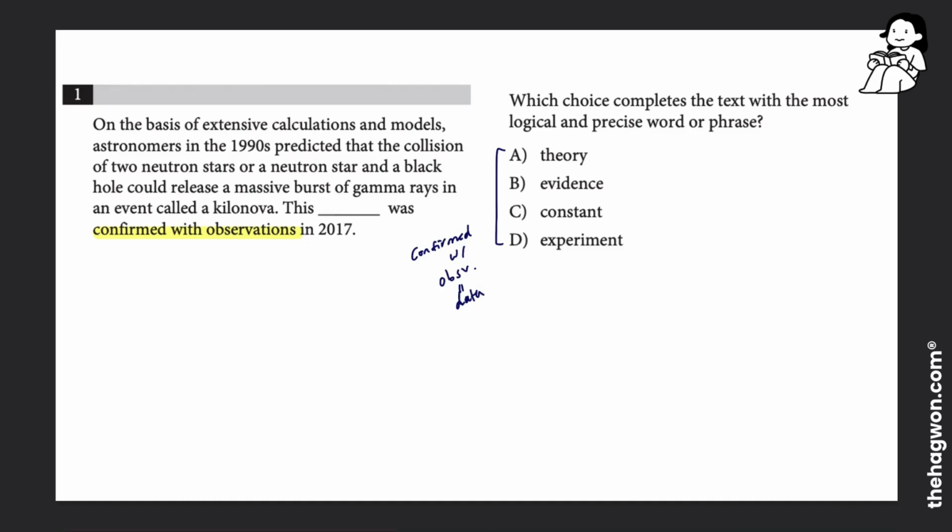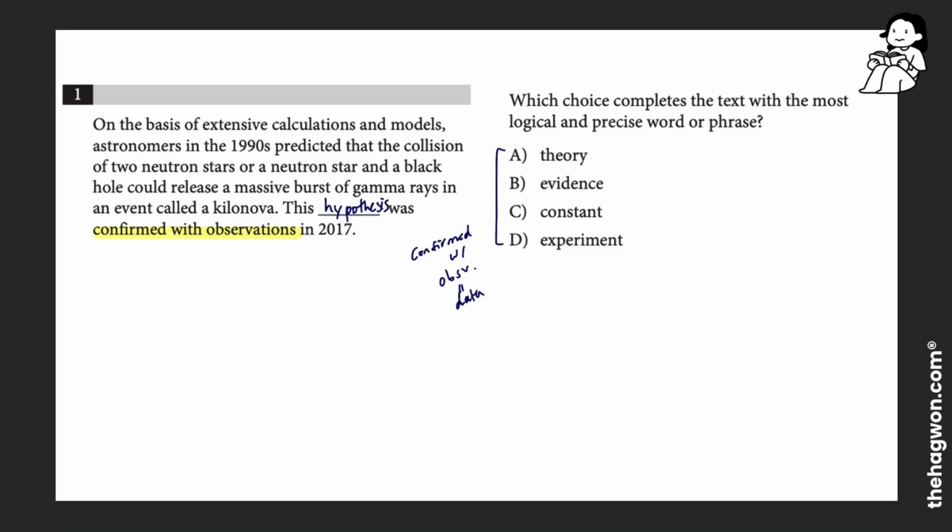So we're using a data point that we found to confirm something. Now, if you think back to the science lab reports that you're writing for your classes, the thing we're confirming or denying or validating using our data is often our hypothesis. When we write lab reports, we have an initial hypothesis before you do the experiment. You carry out the experiment, you collect data, and then in your conclusion, you say either your hypothesis is true or not, or maybe partially true. So I know that the thing we confirm with data is going to be a hypothesis.